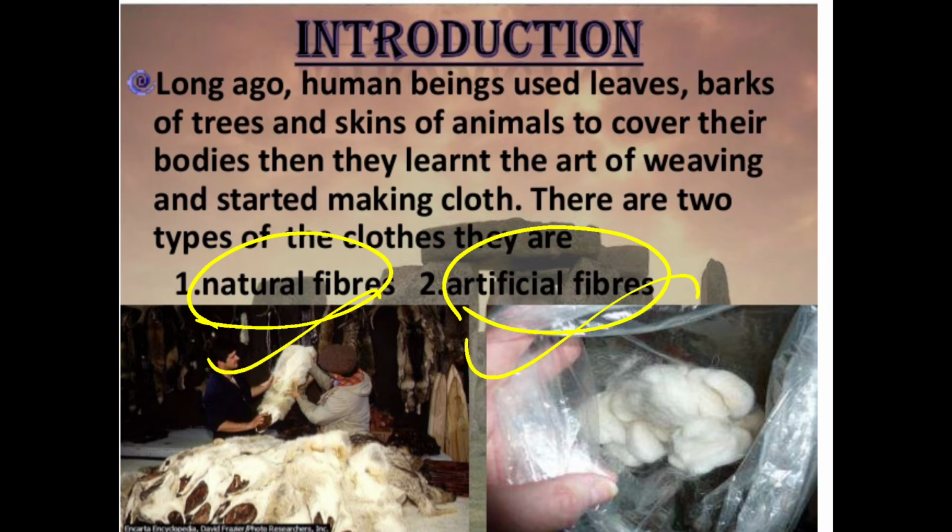So there are two types of fibers: the natural fiber and the artificial fiber. Natural fiber means which we get through the plants and the animals. And artificial fibers means the fiber which is made by man. Here we are going to learn about these.